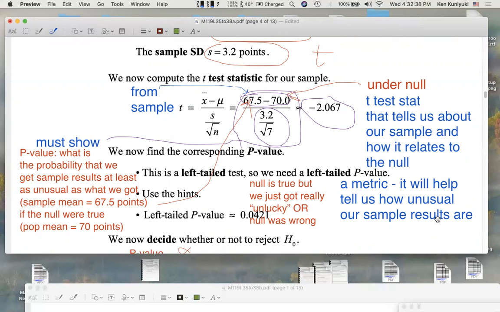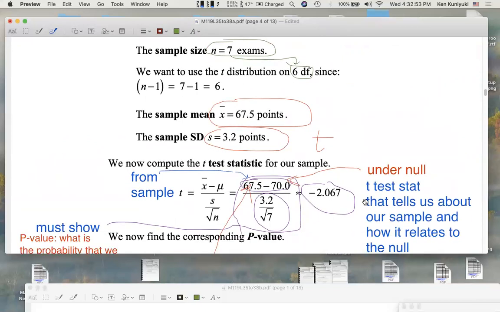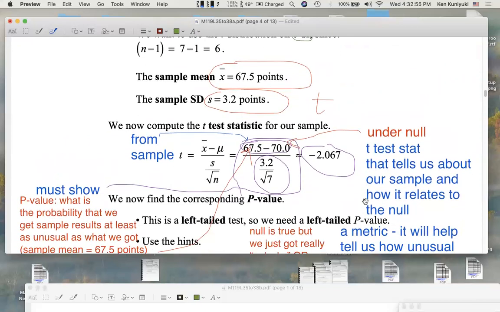So under that assumed reference value, 70 points, how unusual is this sample? How unusual is this sample, given that we got these sample statistics under n equals 7? Well, let's say that the population mean were in fact 70 points or higher.